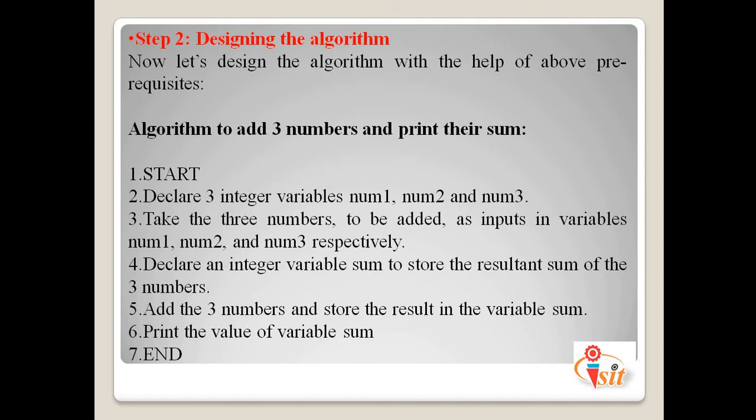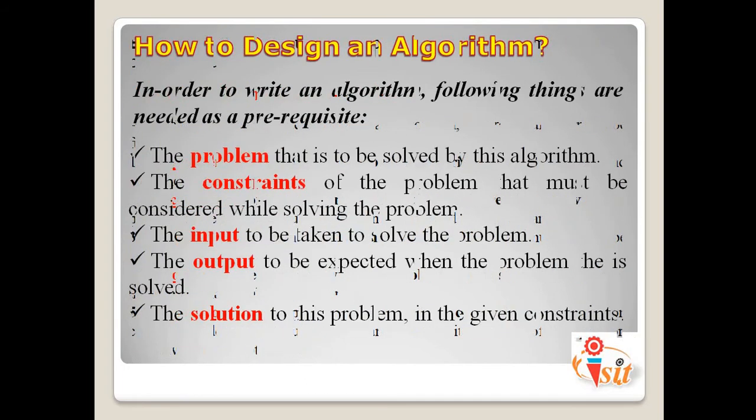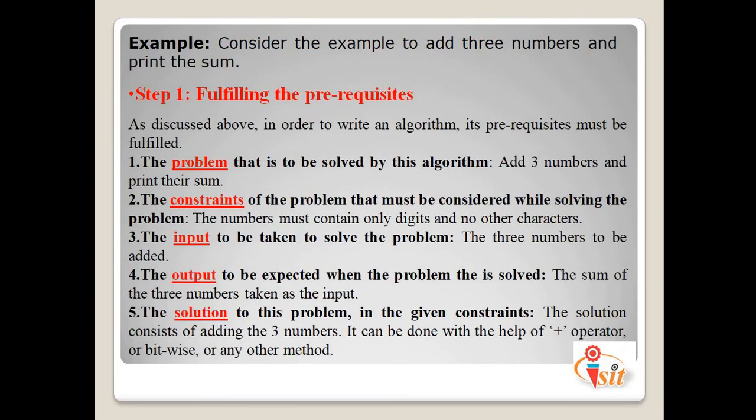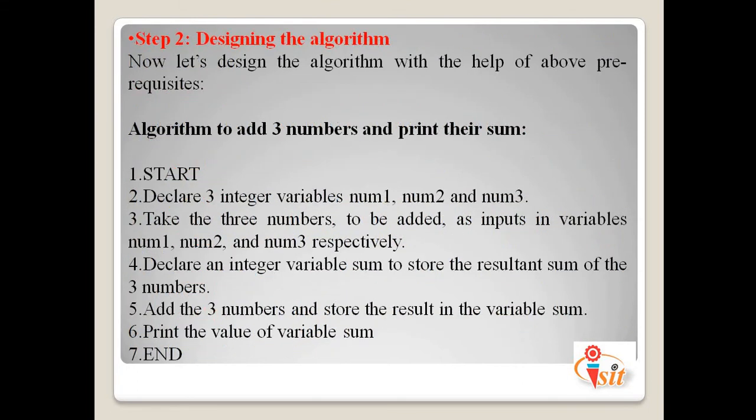By using these languages we can check the algorithm and try to find out the solutions. Other examples we can consider are the swapping of two numbers, or n number of things. So by using these prerequisites as well as the steps, we can design or prepare an algorithm.